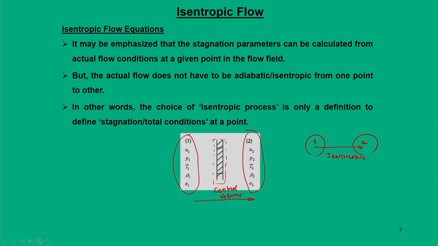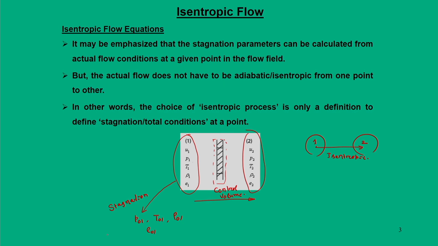In other words, in the last lectures we also defined the concept of stagnation properties. That is again a situation where we hypothetically bring the state isentropically to the condition which is called stagnation. So, when state 1 becomes a stagnation state, we define these properties to be P naught 1, that is pressure, T naught 1 temperature, rho naught 1 that is density, E naught 1 that is total energy.